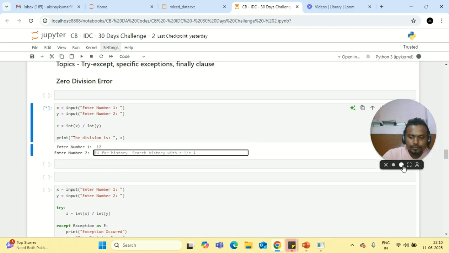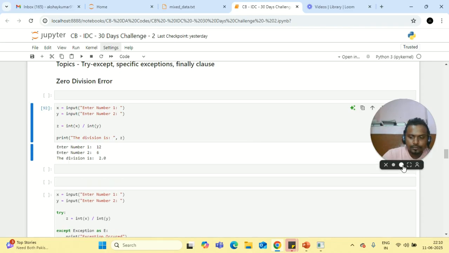So I'll type 12, I'll type 6, so my answer is 2.